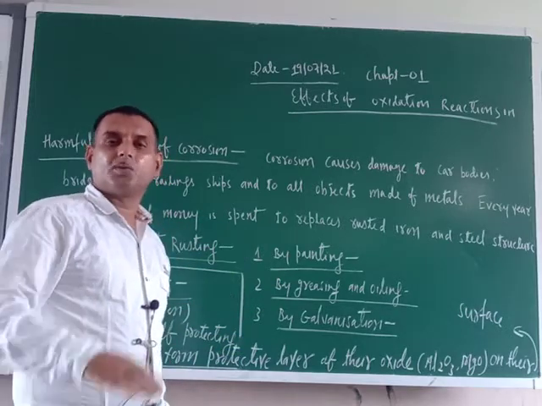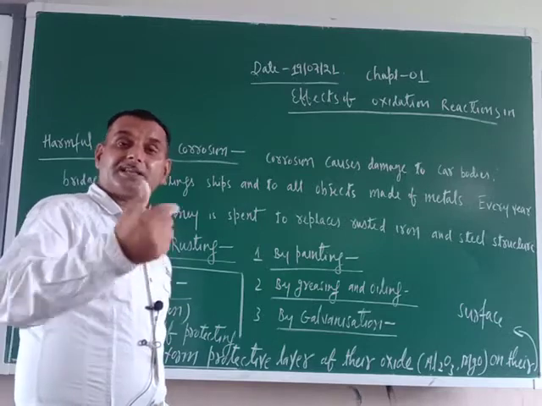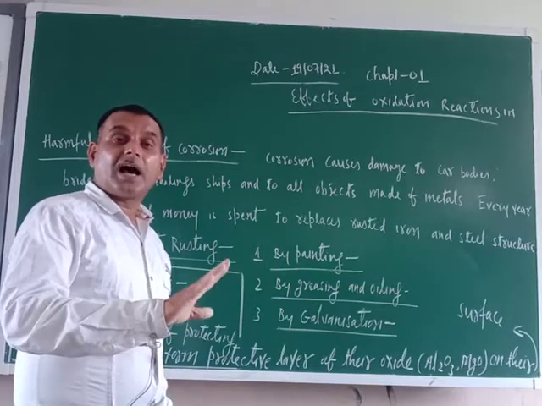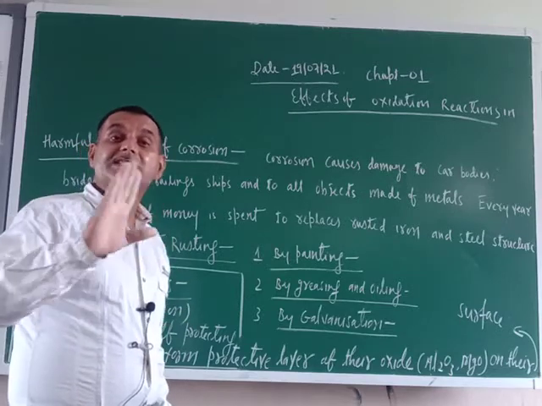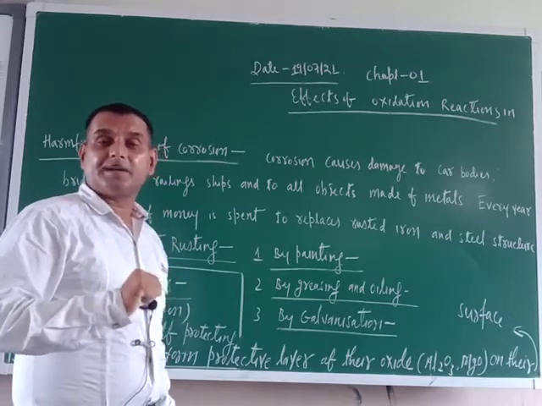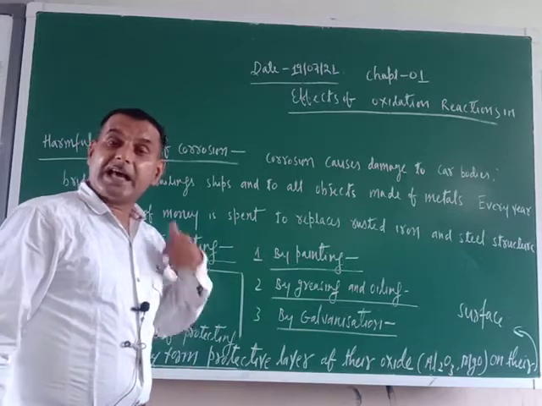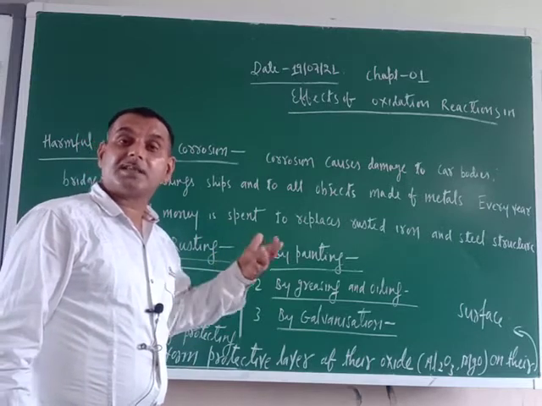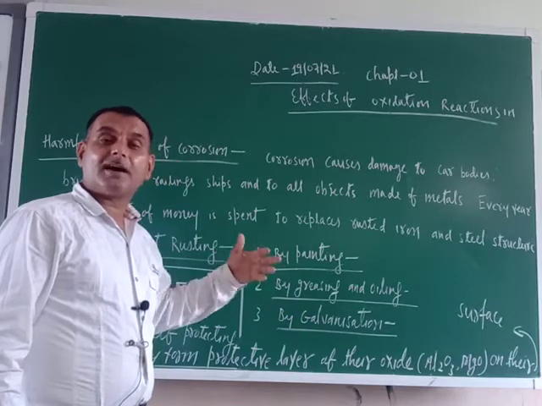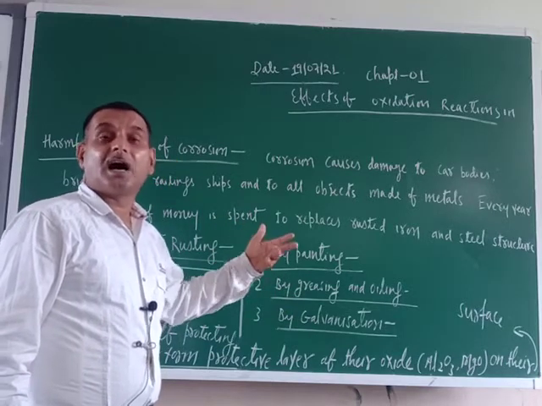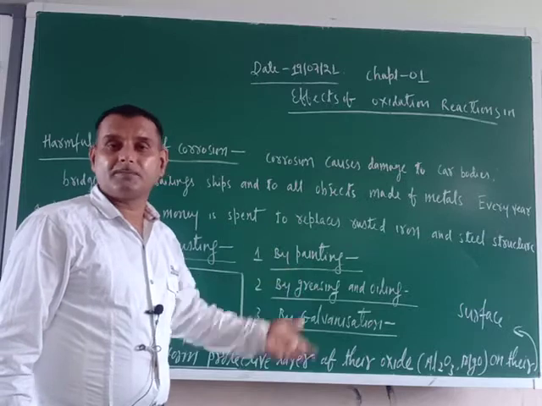Zinc will be exposed. So zinc will rust first, and now your iron object will be safe. That is why it is called sacrificial protection. Sacrificial protection means zinc is sacrificing its life for the sake of iron. So galvanization is the process of coating zinc on an iron object.